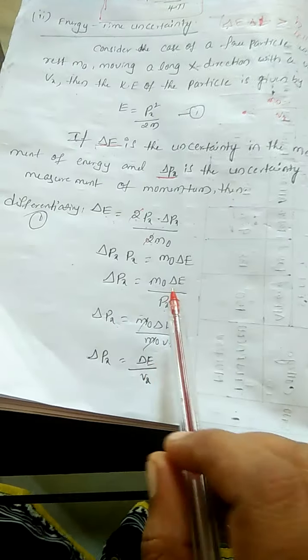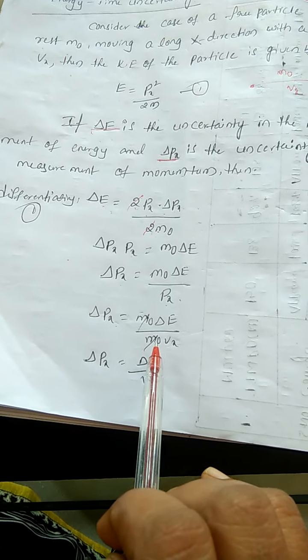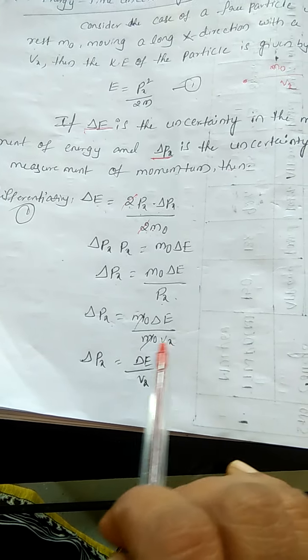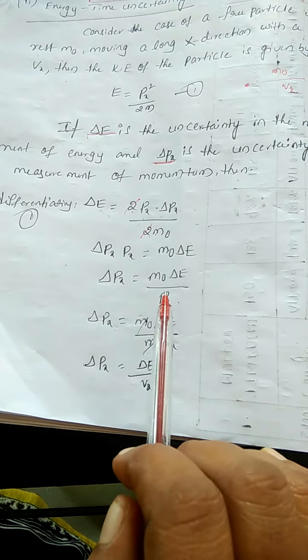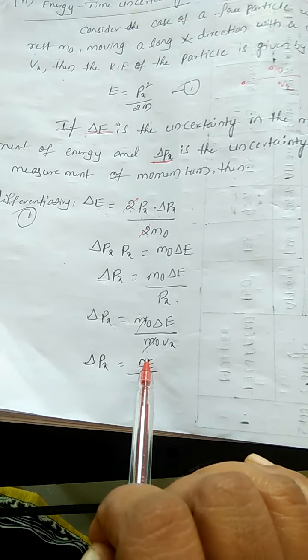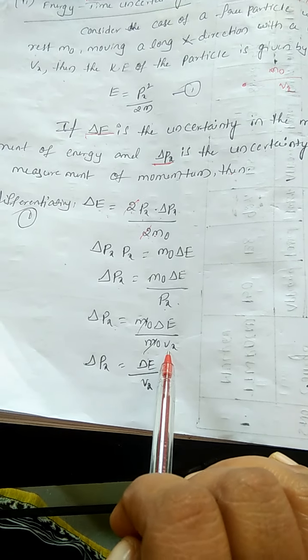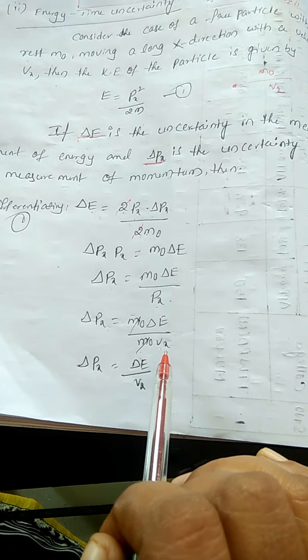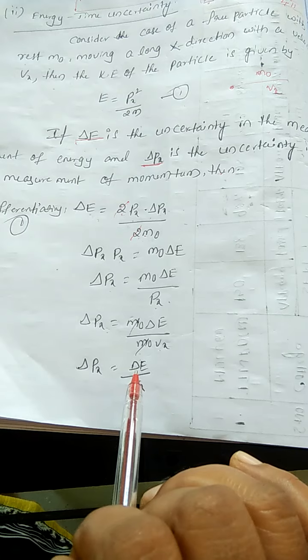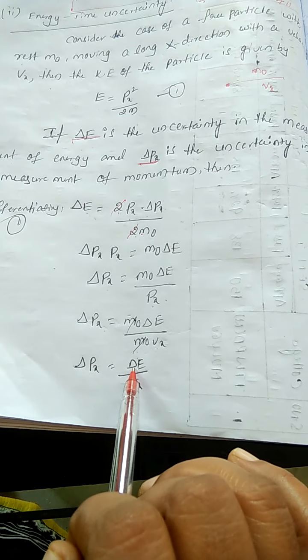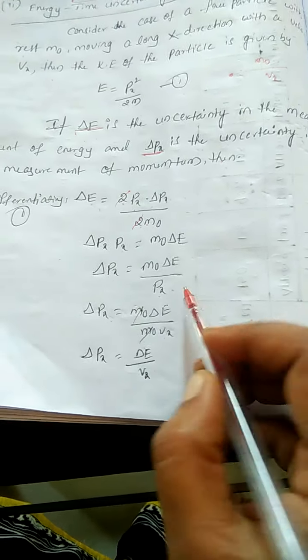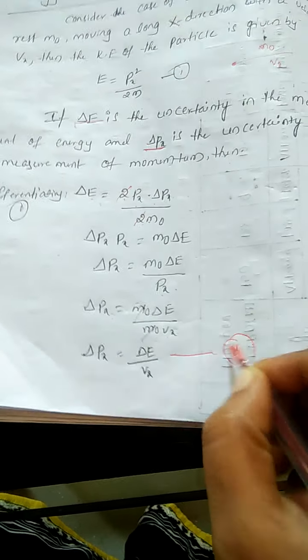Again, this momentum can be written as the product of mass and velocity. So in place of px we can replace it with m0 and vx. So delta px is equal to delta E by vx. This is equation number 2.